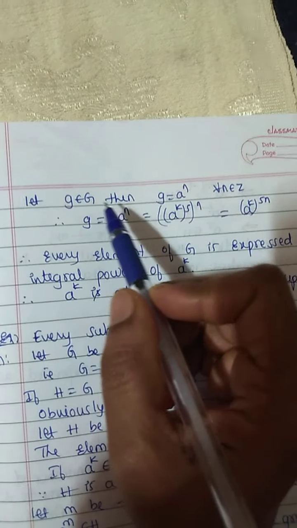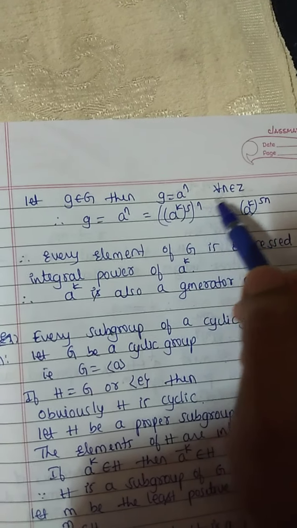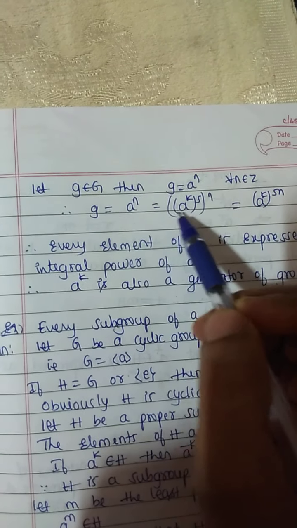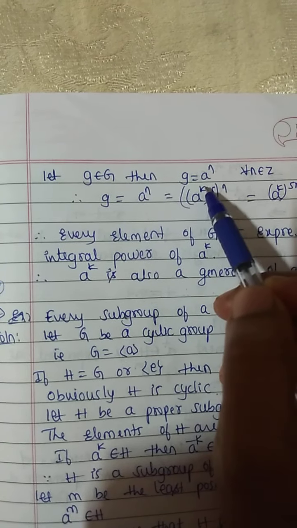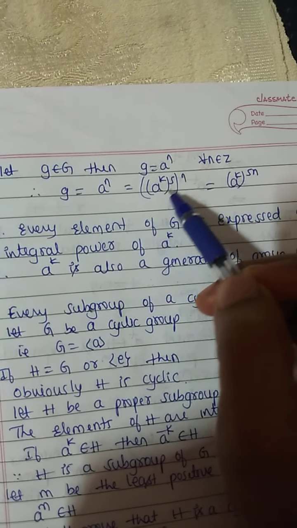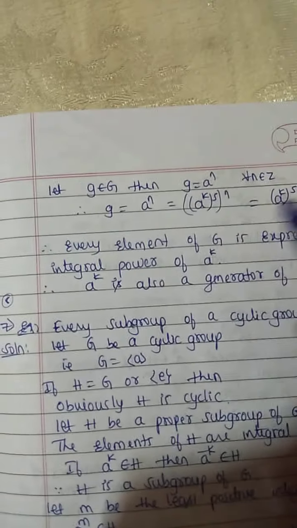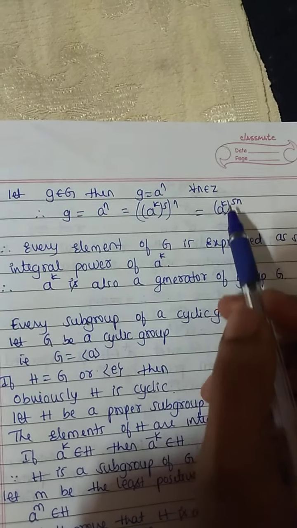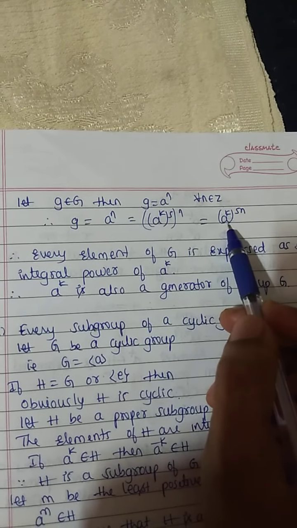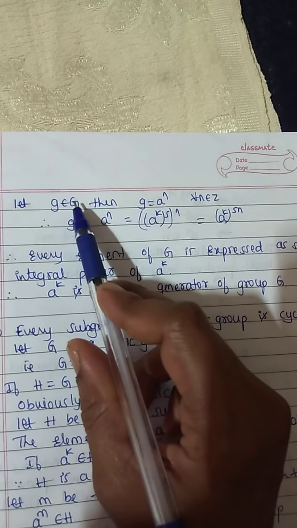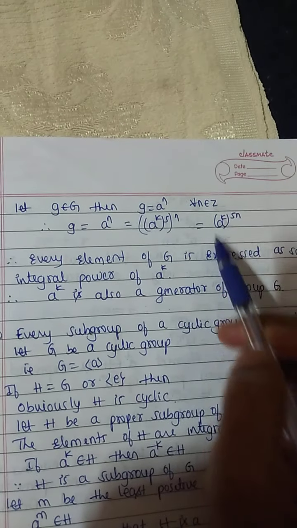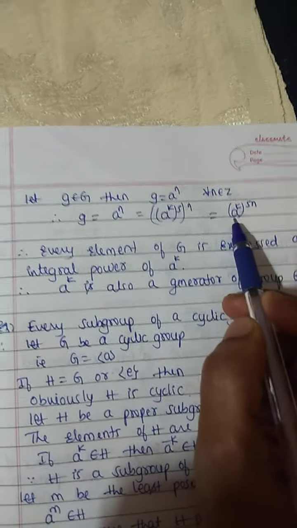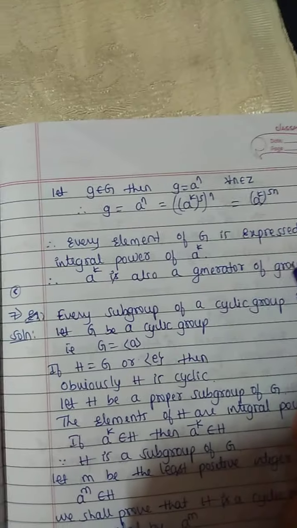Let g belongs to G, then g equals a power n for some n belongs to Z. g equals a power n equals a power k whole power s whole power n, which is a power k whole power sn. Therefore, every element of G is expressed as some integral power of a power k. Every element g of G can be expressed as an integral power of a power k. Therefore, this is a generator. a power k is also a generator of the group.